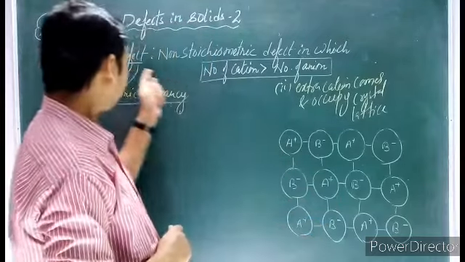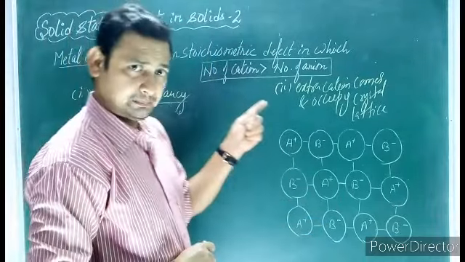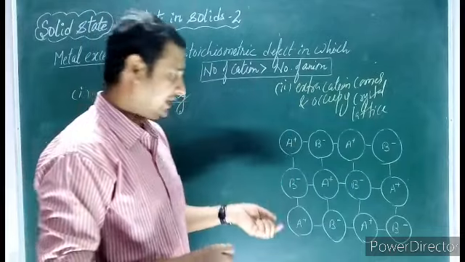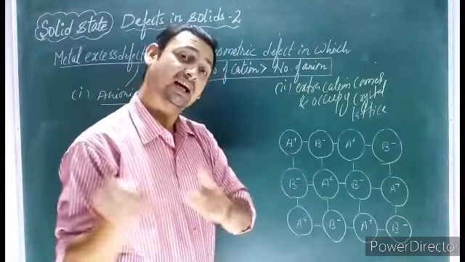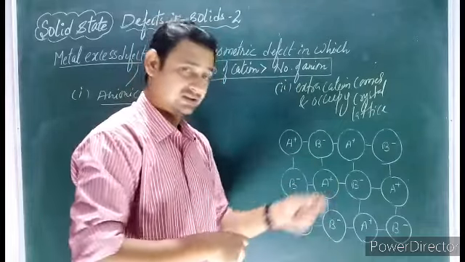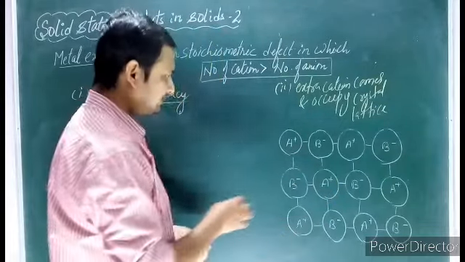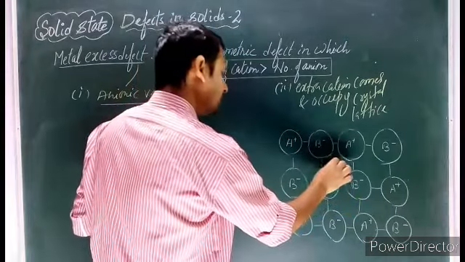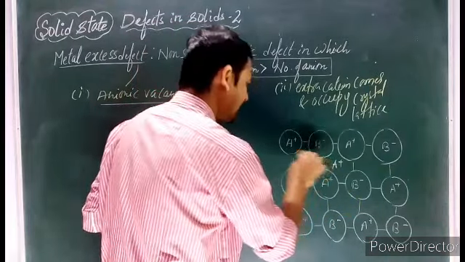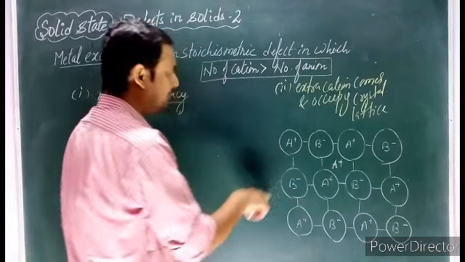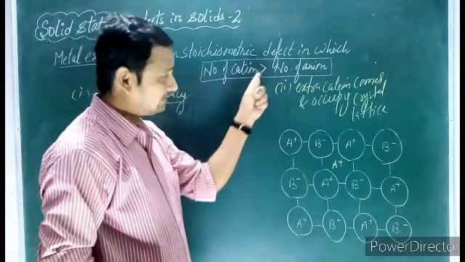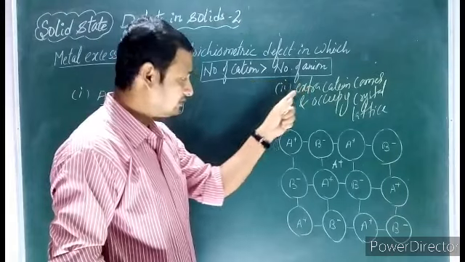Now to have the metal excess defect, suppose an extra cation A plus comes in the crystal, then the number of cations becomes greater than the number of anions, right?